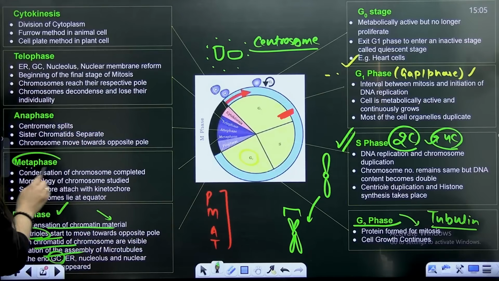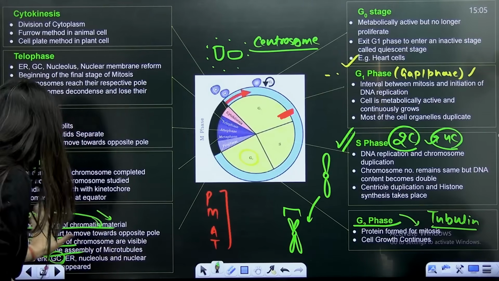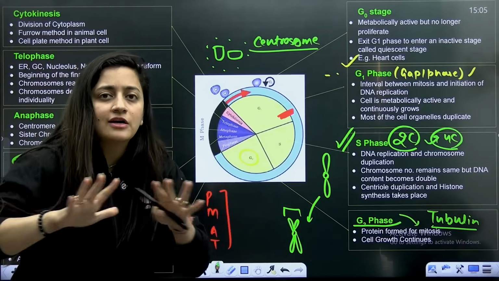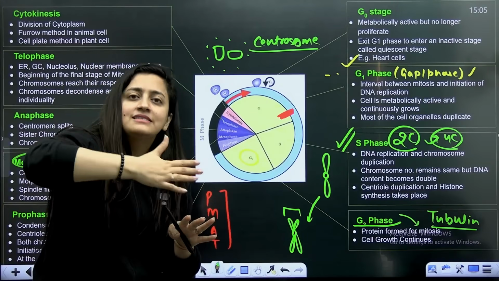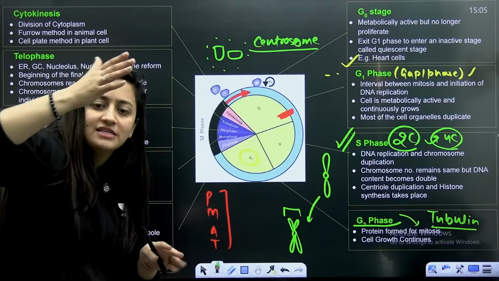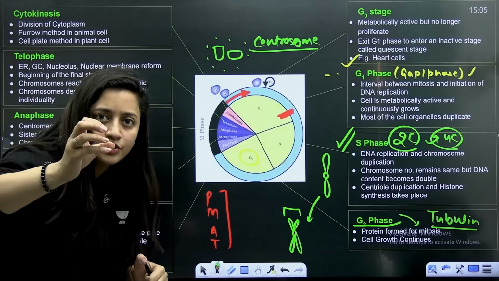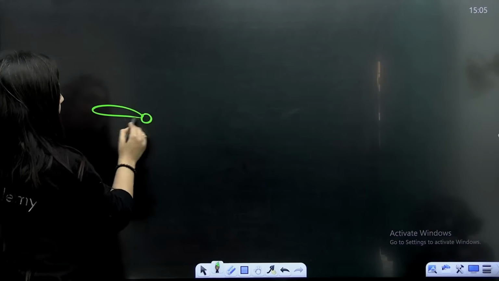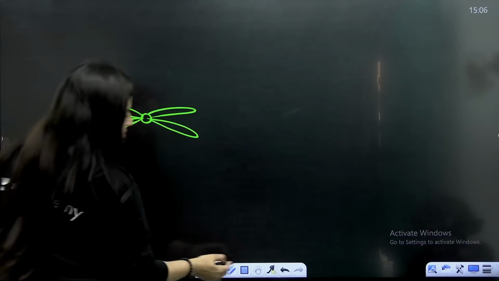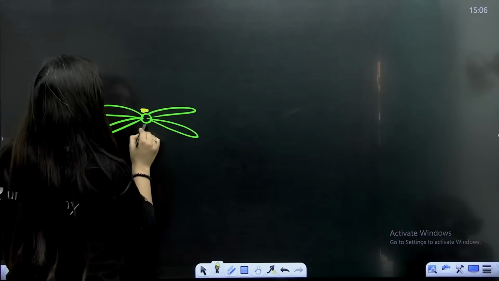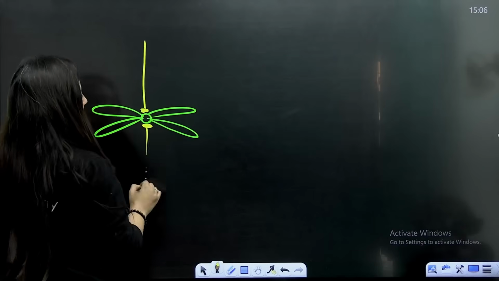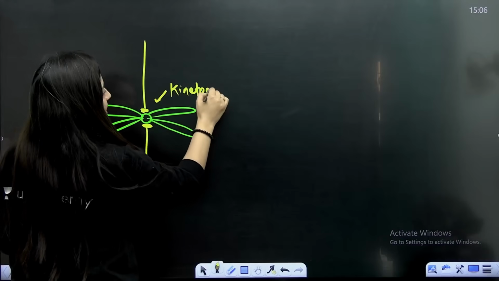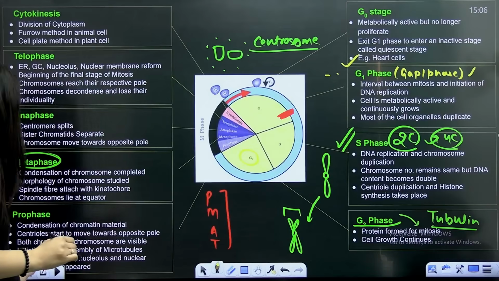Then moving to the metaphase. Just keep in mind that in the prophase, the nuclear membrane is disintegrated and all the chromosomes are there in the cytoplasm. They are attached to the microtubules because the spindle apparatus has formed. But one thing you have to remember: whenever you talk about chromosomes, this is the centromere. From both sides it is covered with a disc-shaped kinetochore, and to it the microtubules, the spindle fibers, are attached. That's a PYQ.